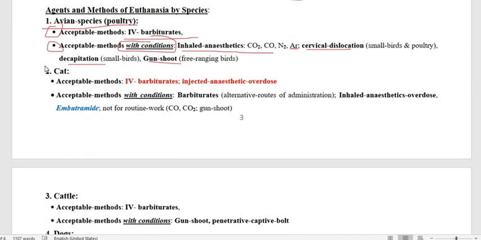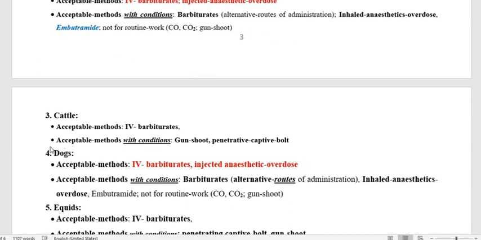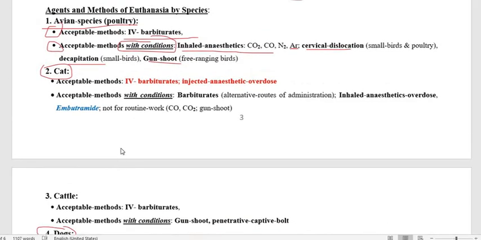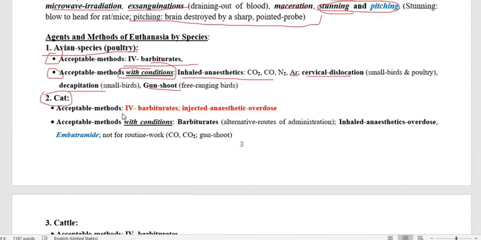As far as cat and dog are concerned, we are giving the barbiturate intravenously as well as an injectable anesthetic overdose. So this is the acceptable method for both cat and dog, either IV injection of barbiturate or injectable anesthetic overdose.